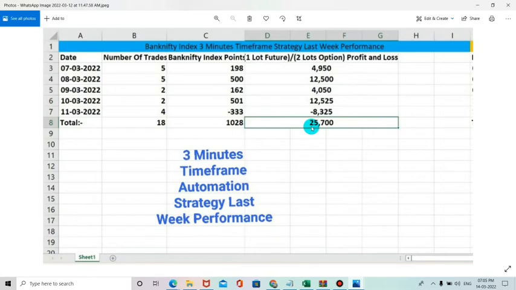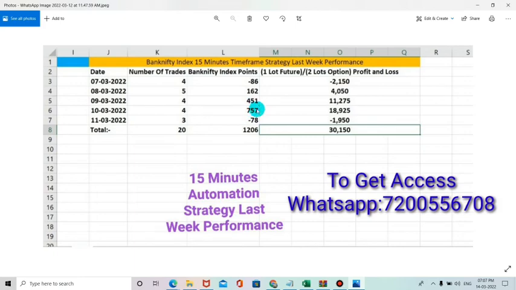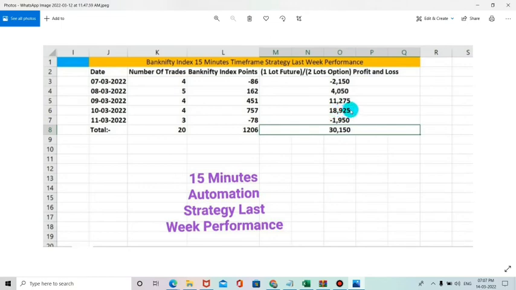Now we are seeing the Bank Nifty index 15 minutes time frame strategy for the last week performance. For the 7th of March 2022, 4 trade entries were taken with 86 points lost, and in the 8th 5 trade entries with 162 points, and on the 9th of March 2022, 451 points, and on the 10th of March 2022, 757 points. In one day itself it recovered every loss, as well as it has gone through 18,925 for 2 lots of options as well as 1 lot of future.